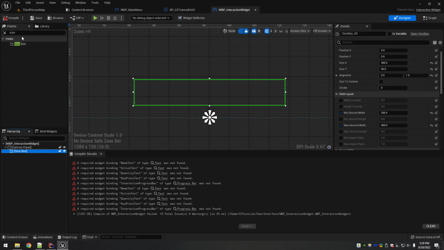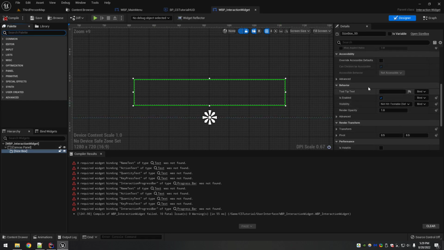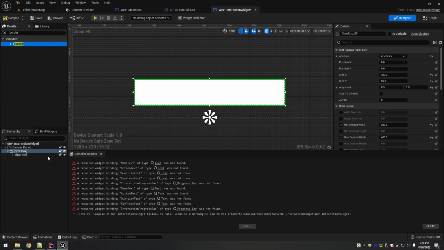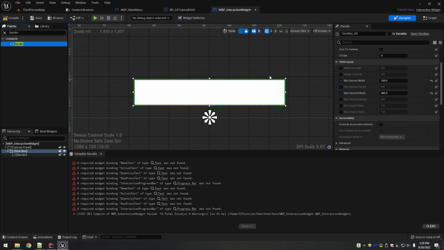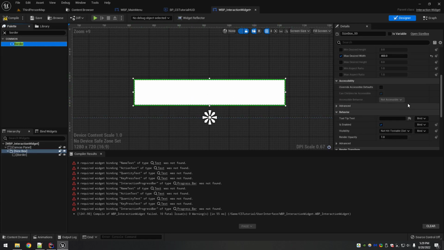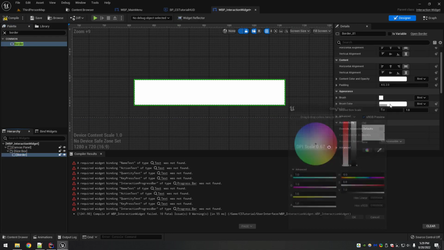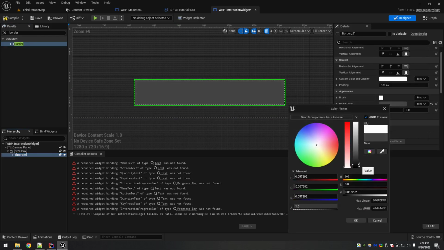So the first thing I'm gonna put in, I want a background in this. You can't really do that on the size box. It's more of a control element. So one thing I'd like to use that's pretty simple for a background is a border. Drop it on here. A border can act as a normal border like what it sounds like, but it can also have a just filled background. So I'm gonna take that, change the brush color, just make it like a dark gray, something that white text will show up on pretty good.